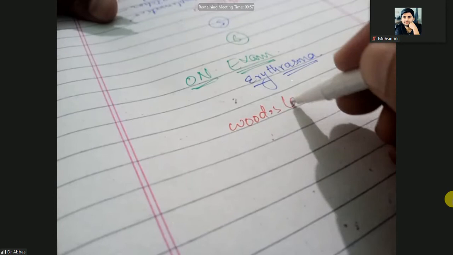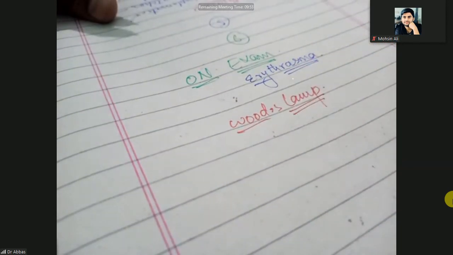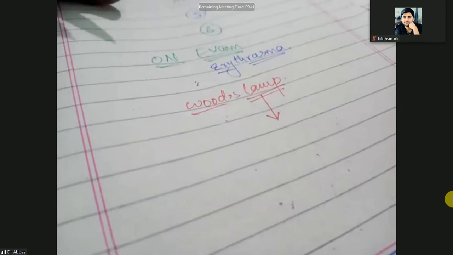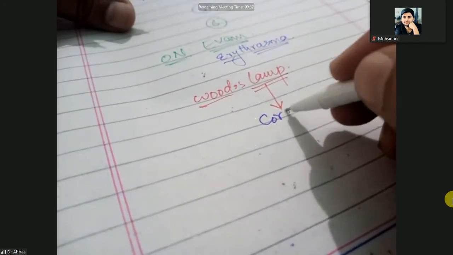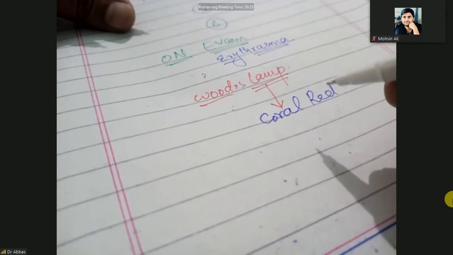We have studied Wood's lamp multiple times in detail, so there is no need to discuss it again and again. On Wood's lamp examination, there will be a coral red fluorescence.